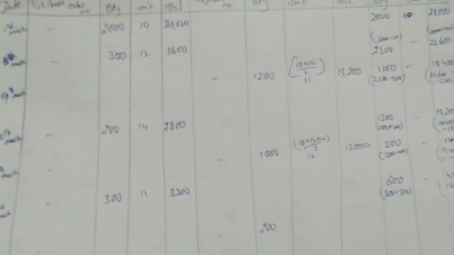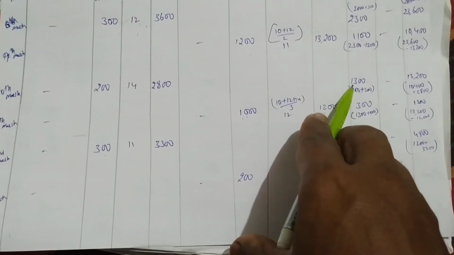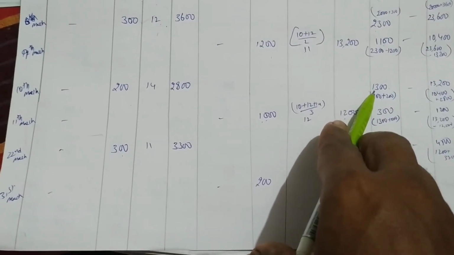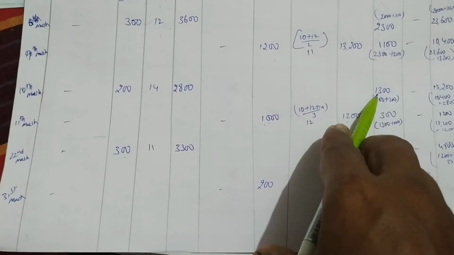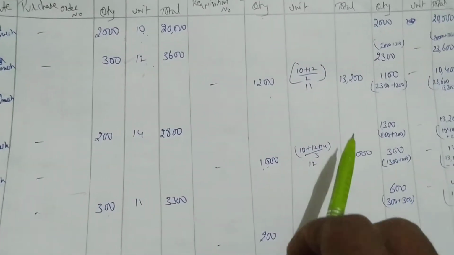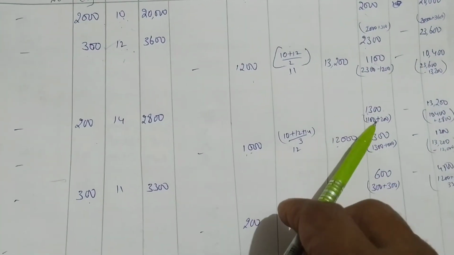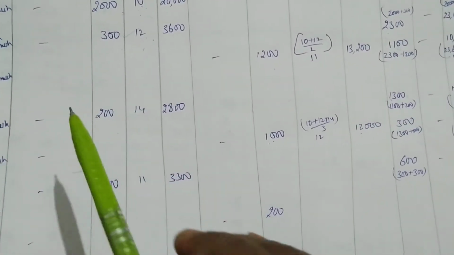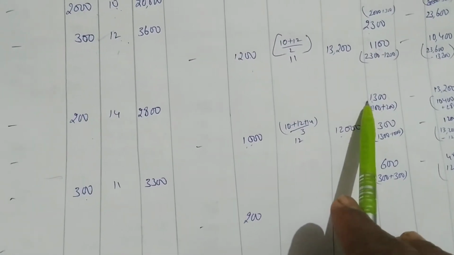See, how much is balance here? 1300. So from 1300, 1300 is a combination of 1200 and 200. Yes, 1300 it is becoming.